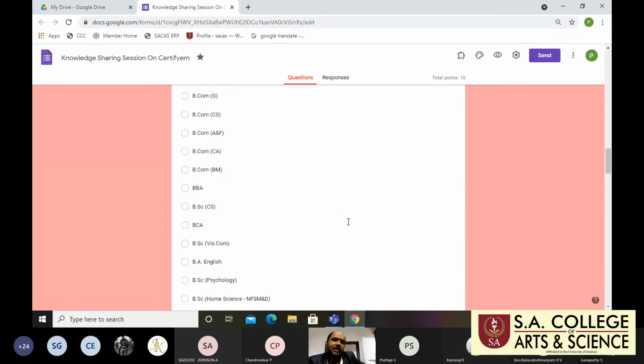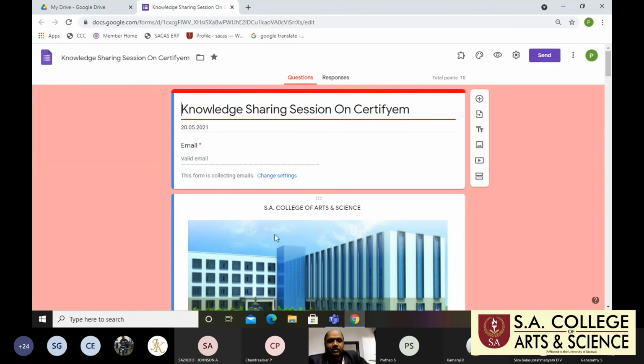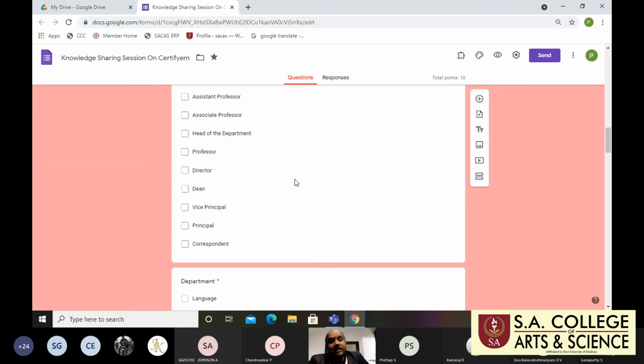Yes. This is called a G form, Google form. Students are definitely aware of and understand the G form because you fill in the feedback form also.